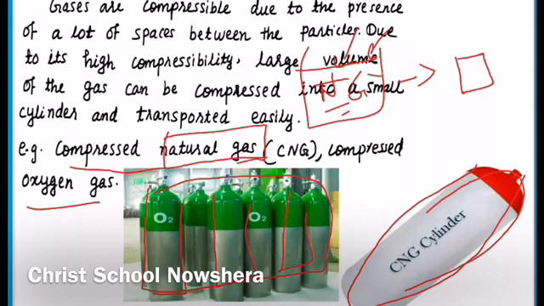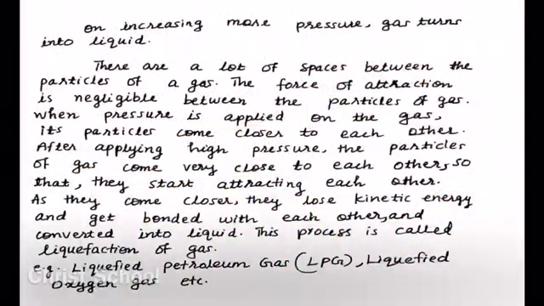So we can conclude that when you apply pressure on gas, a large volume of gas can be changed into a small volume, and it will be helpful for the transportation of gases. See what will happen if you apply more pressure on gas. Suppose we have seen that a large volume of gas can be changed into a small volume of gas. Then think about that. If you apply more and more pressure, high pressure on gas, what will happen?